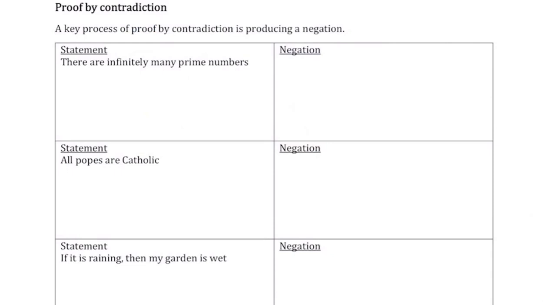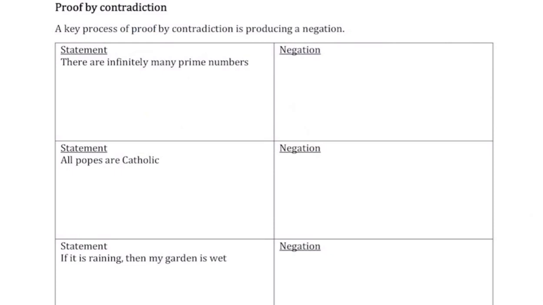This is the third video for A-level proof, and in this video we're going to look at one of the most complicated proofs that you can do at A-level, which is proof by contradiction. But before we start that, we need to discuss what's called a negation. Now, all proofs by contradiction start with you negating a statement.